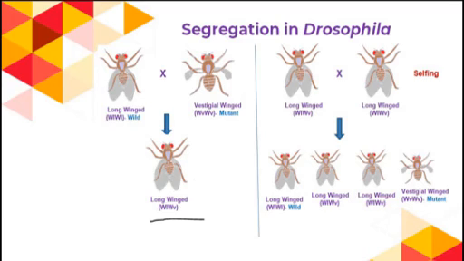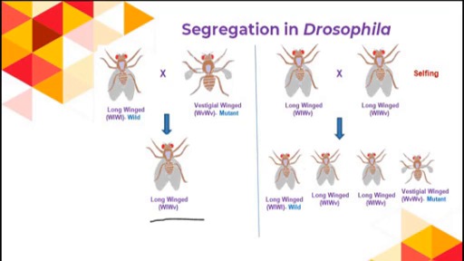When these F1 offspring are self-fertilized, what will happen? See, this is first, this is second. We allow them to self-fertilize. They will produce again 4 offspring. One is with vestigial wing and the other 3 are with long wings.